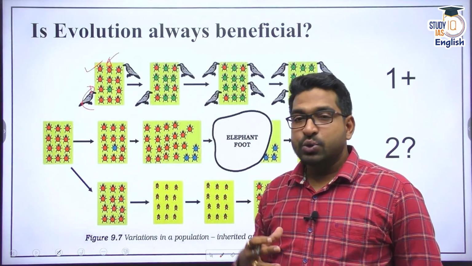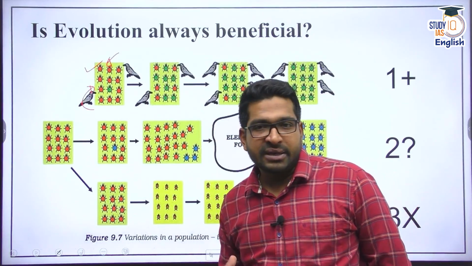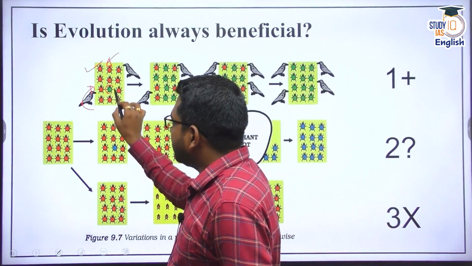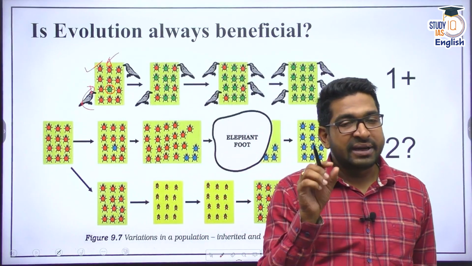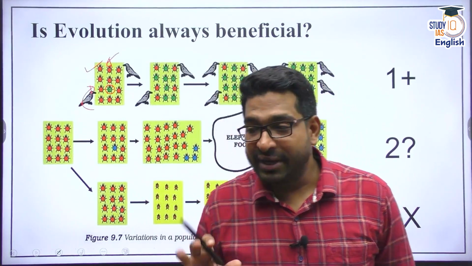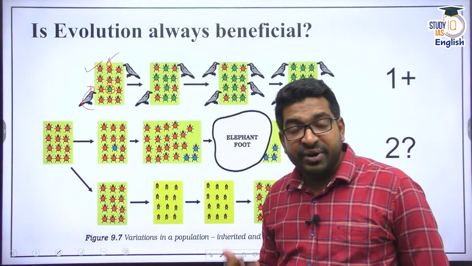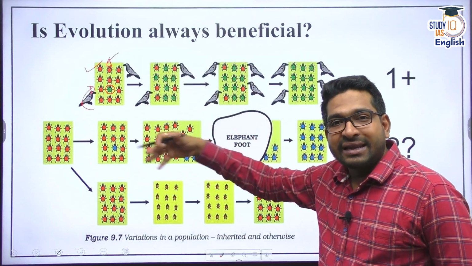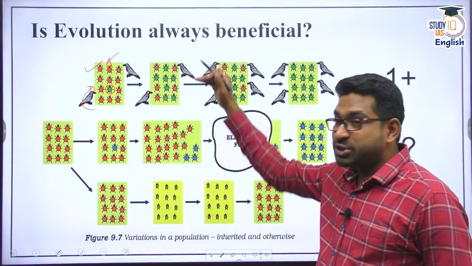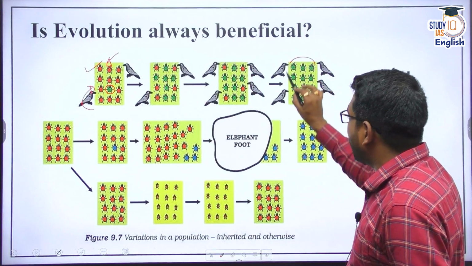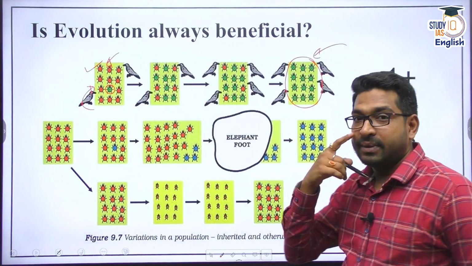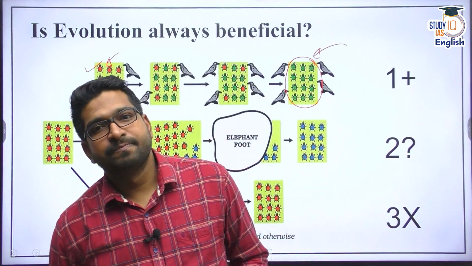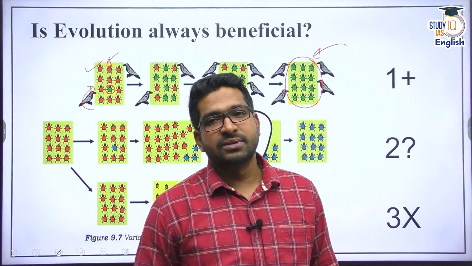So what happened? To survive, one of the beetles had a genetic change and it became green. Now if the beetle is green in color, the crow cannot see it, so it has a higher chance of survival. Over a period of time, the red beetles were continuously eaten by the crows. That means their population goes down, and at one point of time, you will have all the beetles green. They have now found a means of survival for themselves. So this is beneficial for them.